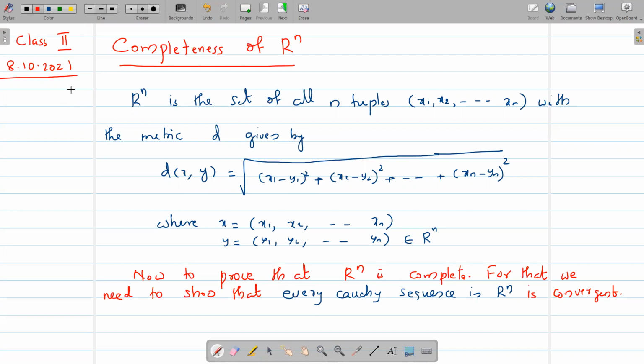In the first class, we proved the completeness of R and C as metric spaces. In this class, we prove the completeness of Rn.